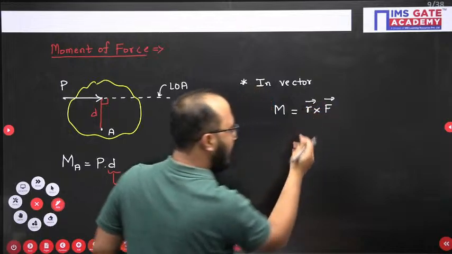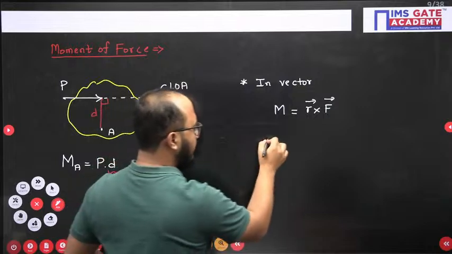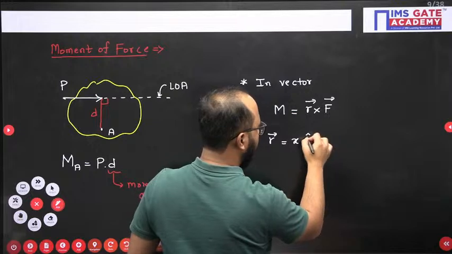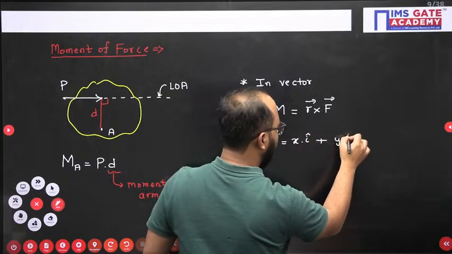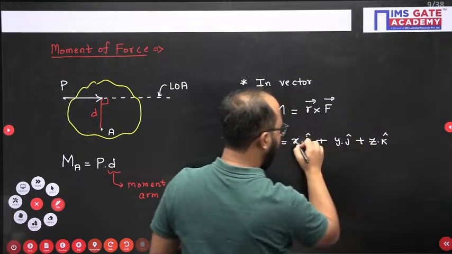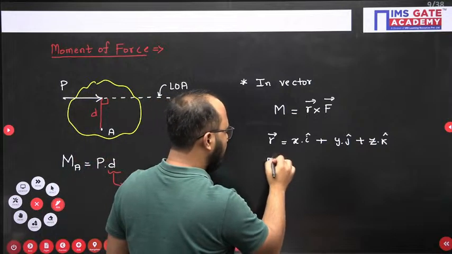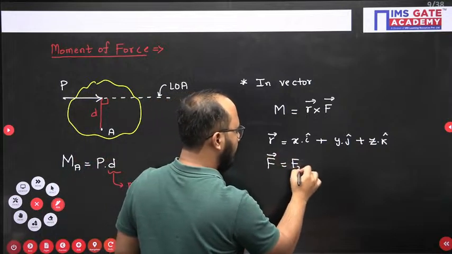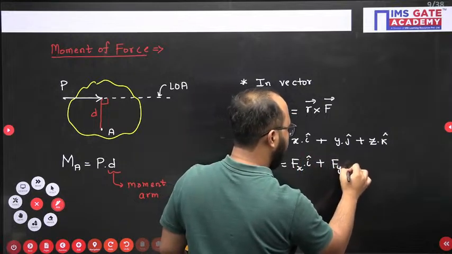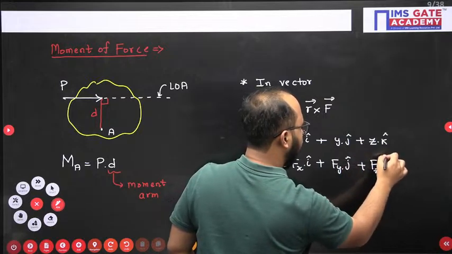Now what is r? r is a position vector, f is also your force vector. Now the r vector is usually written as x i cap plus y j cap plus z k cap. Okay, x i cap, y j cap and z k cap. And what about the force vector? It is fx i cap, fy j cap, fz k cap, like this.